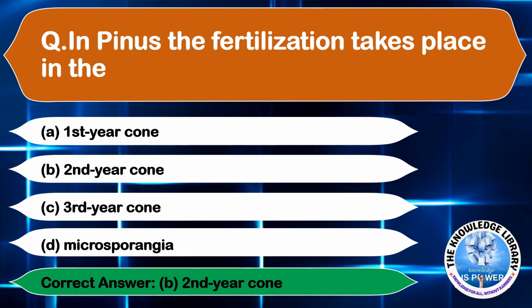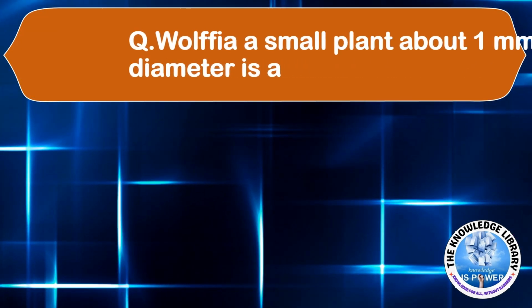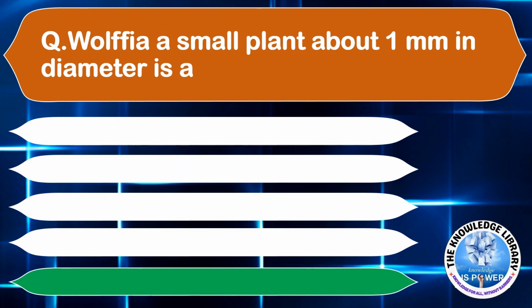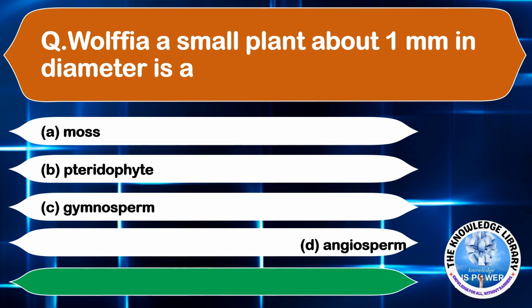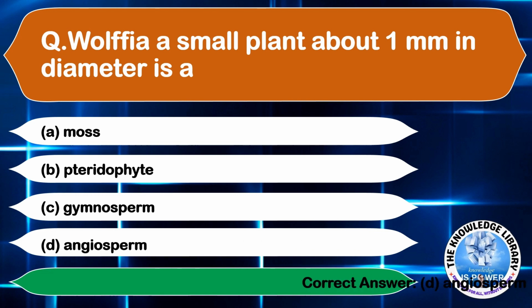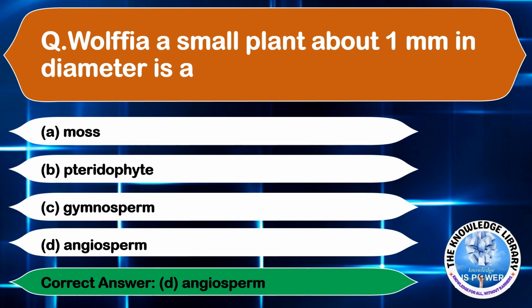Moving on to the next question. Wolffia is a small plant about 1 millimeter in diameter, which is an example of option A moss, option B pteridophyte, option C gymnosperm, and option D angiosperm. The correct answer is option D angiosperm.